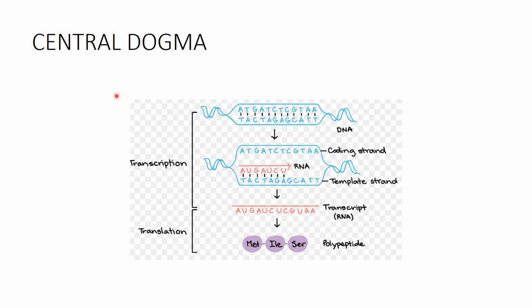Now what is central dogma? Many times a short note comes on central dogma. You must know central dogma is formation of mRNA from DNA, that is transcription, and formation of polypeptide chain from mRNA, that is translation. This is known as central dogma. That is DNA to mRNA, mRNA to polypeptide, transcription and translation. First transcription occurs and second step is translation.